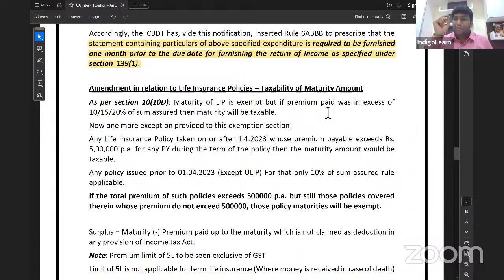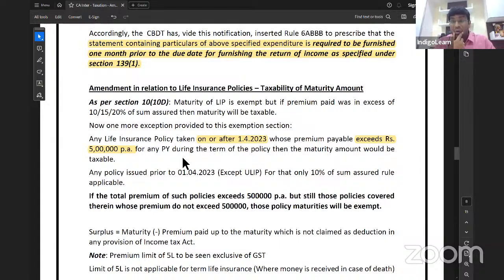But here, one very important amendment has come, telling that if any insurance policy is taken on or after 1/4/2023, I repeat once again, and if the premium payable per annum exceeds 5 lakh per annum, then maturity amount is taxable.